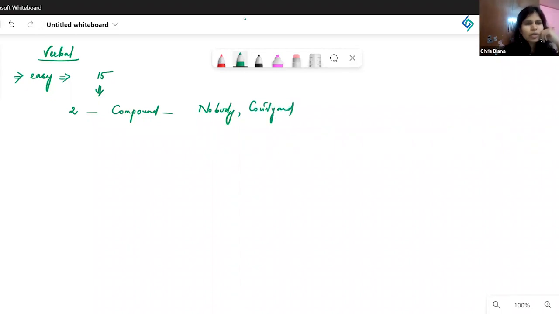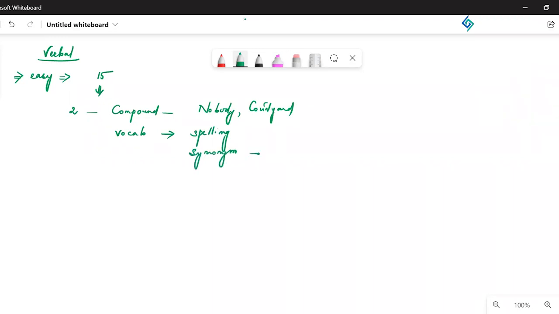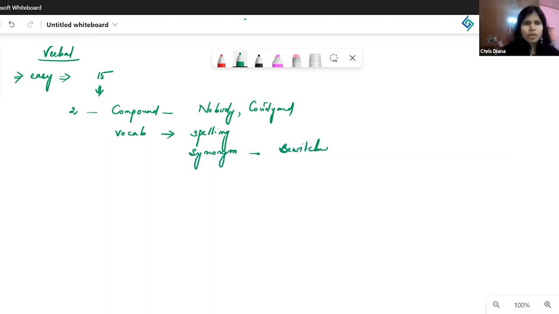And then you had two to three vocab-based questions. In one, you had a spelling, and then the other one was a synonym for a particular word. I think that word was bewitching, right? Yeah. So for this spelling question, most of us were unfamiliar with the word, counterterms. So it was okay to omit this question, or take a guess, whatever.